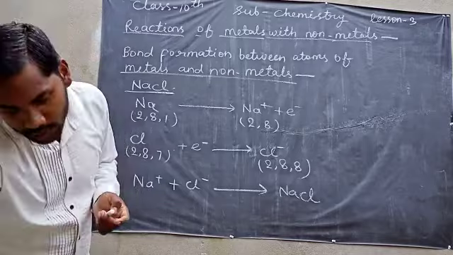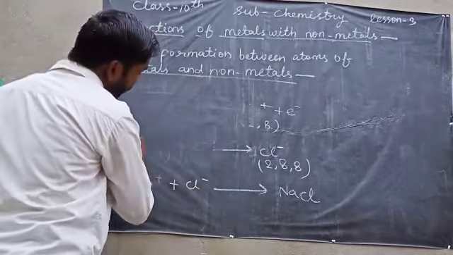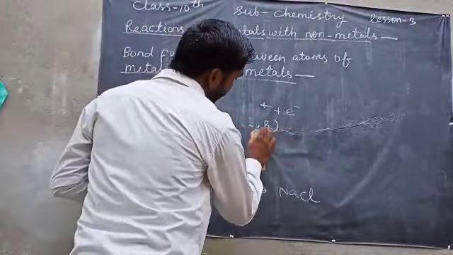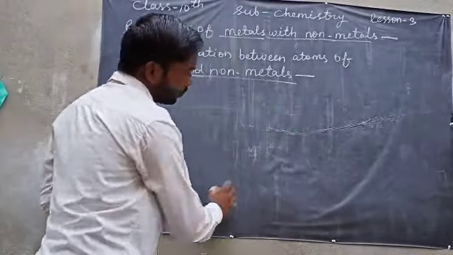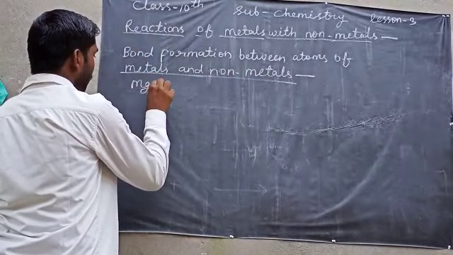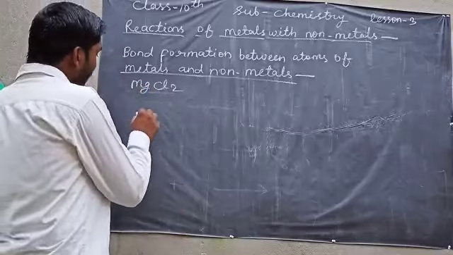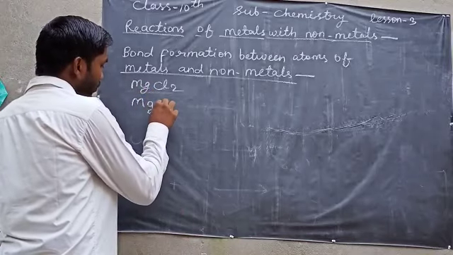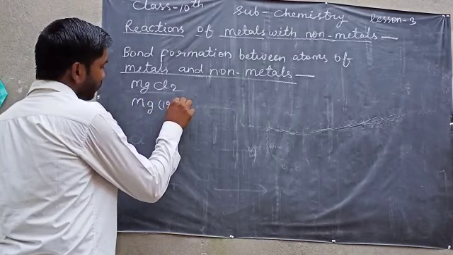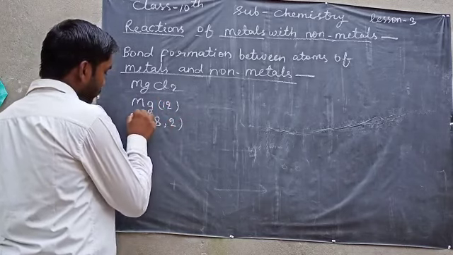One more example I'll give you: the formation of magnesium chloride, MgCl2. Magnesium has atomic number 12, and its configuration is 2, 8, 2.